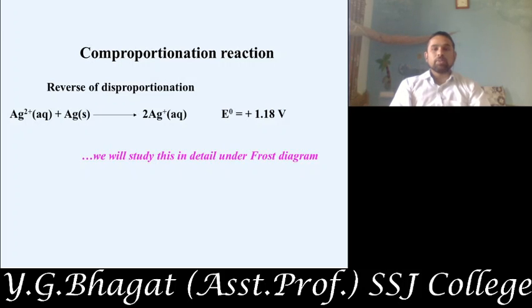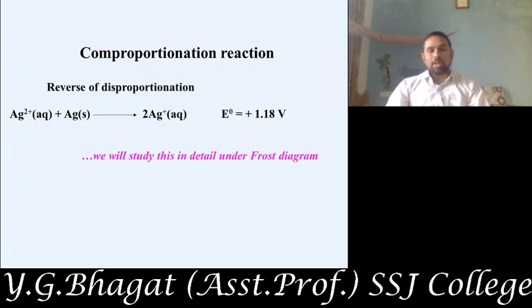So Ag2+ by accepting one electron converts to Ag+. In a similar manner, the solid Ag in elemental form also donates one electron and acquires one positive charge, thus it also converts into Ag+. That's why we get two Ag+ in aqueous form, and the required potential for this conversion is +1.18.